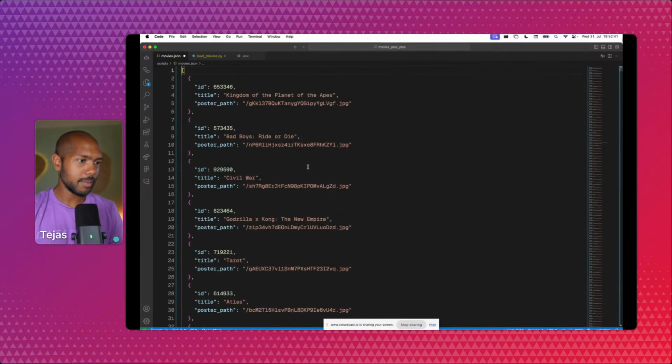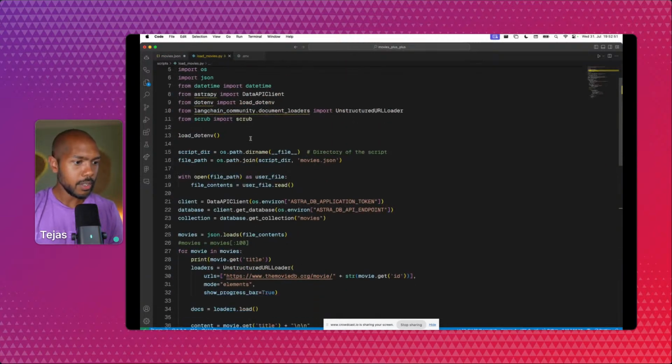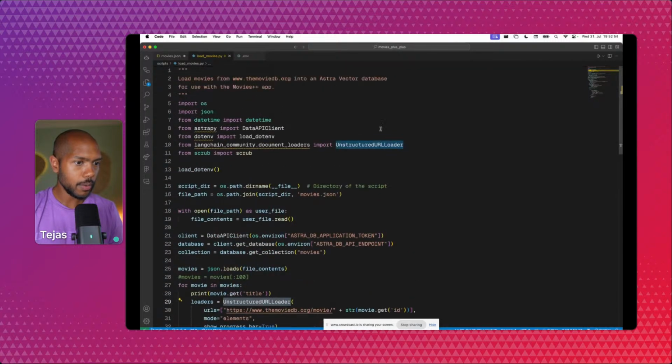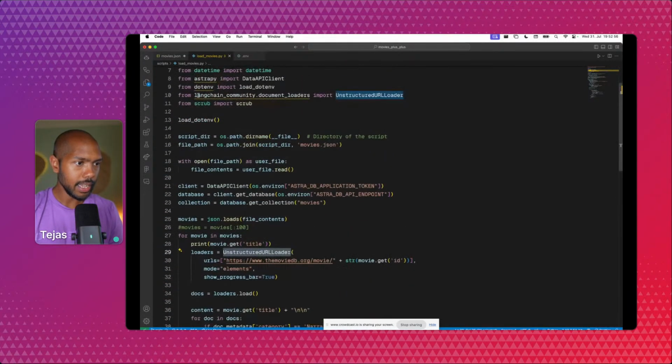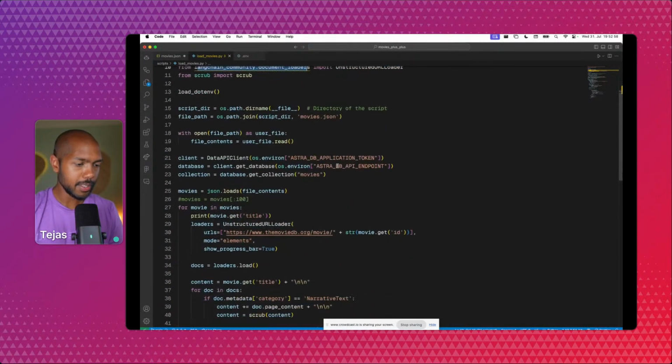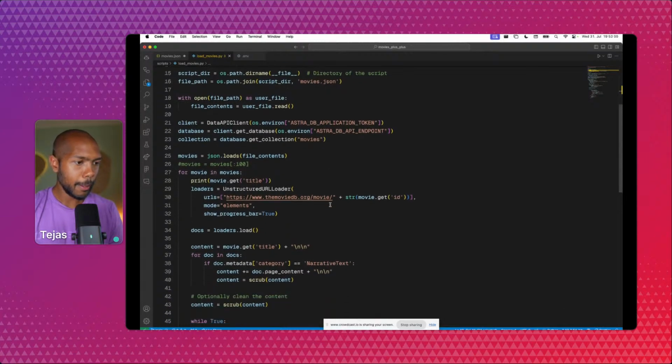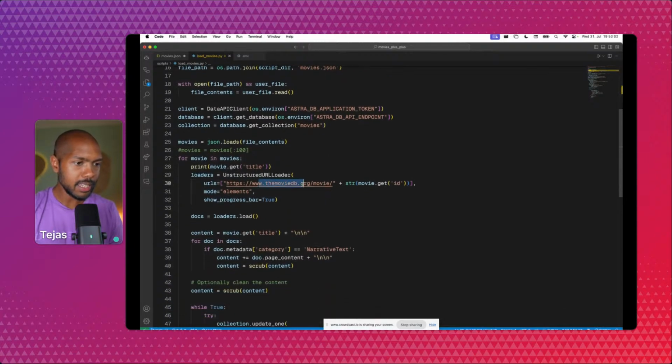So it's about 5,000 rows of movies by ID, by title, by poster path. And then how we actually ingest it into Astra is we use the unstructured URL loader from the LangChain community's loaders of documents. What we're going to do is load up the moviedb/movie/ID, the ID we get from here.